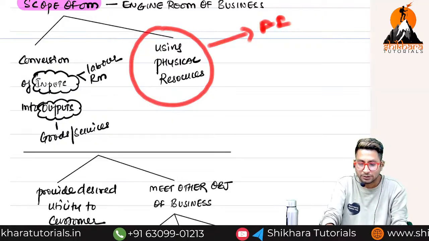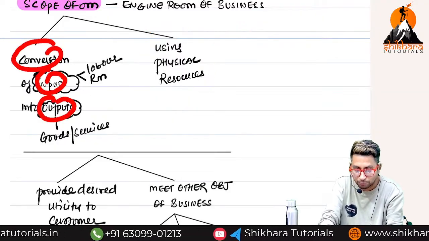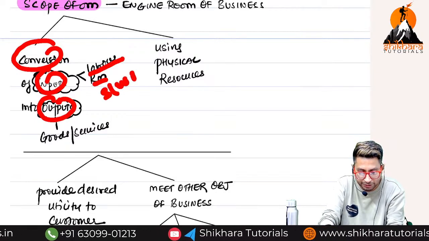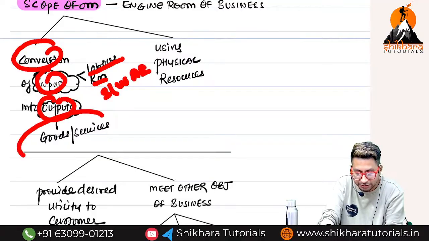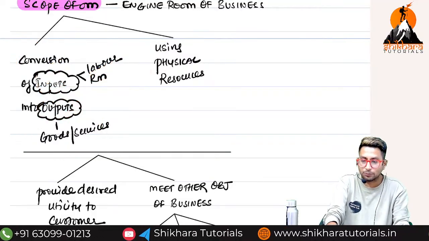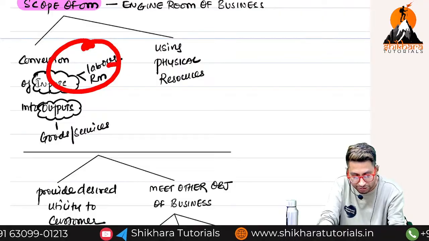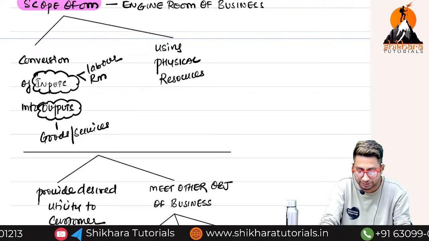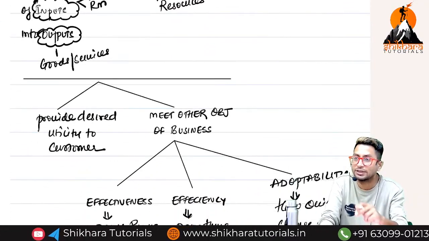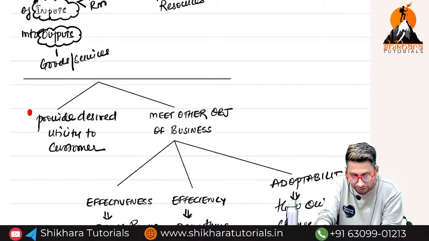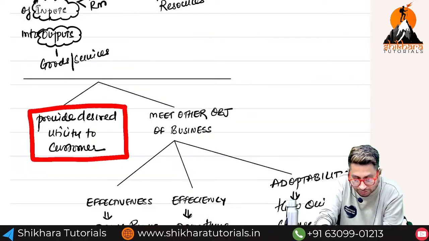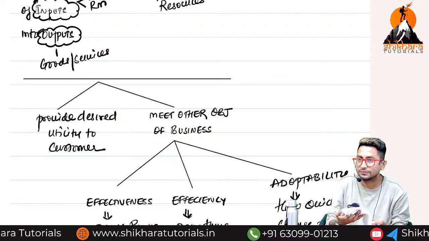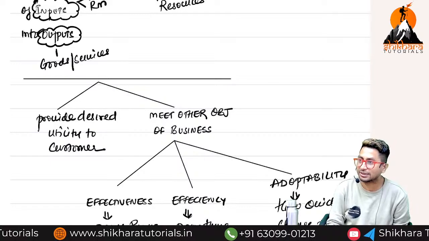AI. So, I will convert inputs to outputs. Examples of inputs can be labor, raw material, software with AI, and finished goods and services are called what? Outputs. I will convert inputs into outputs using what? Physical resources like machinery, factory, etc. Now, why am I converting the inputs into outputs? Because I want to provide what to the customer? Utility to the customer. Utility means satisfaction. Now, how do I know whether the customer is satisfied or not?